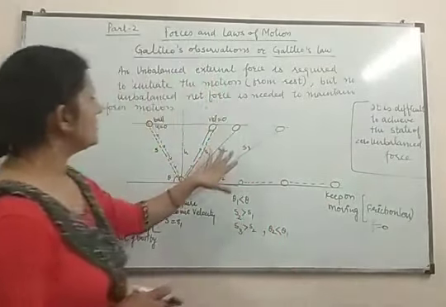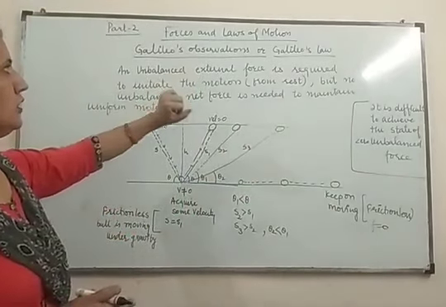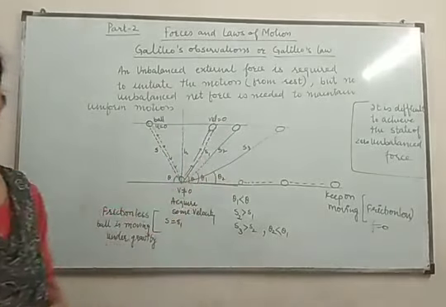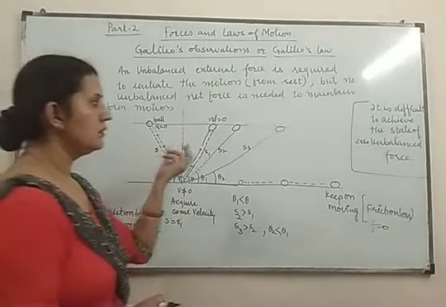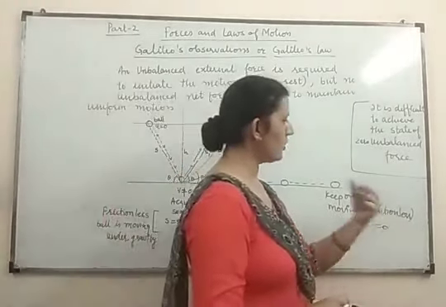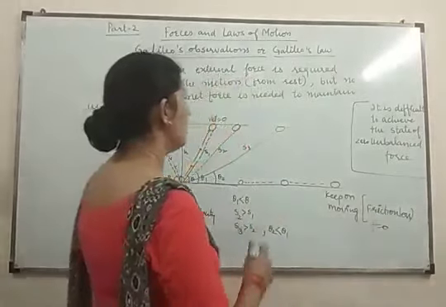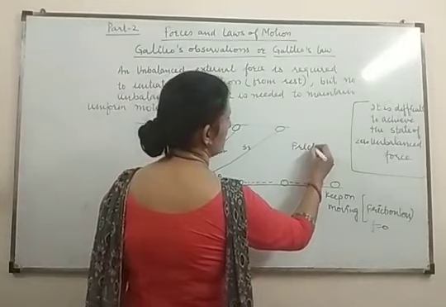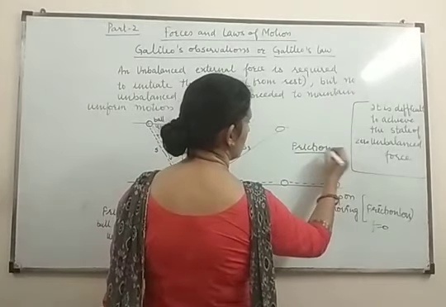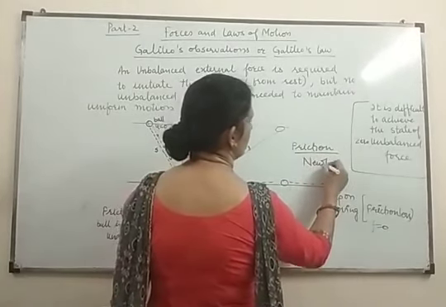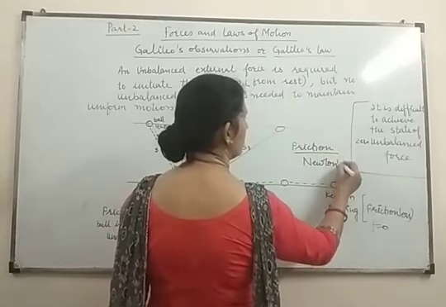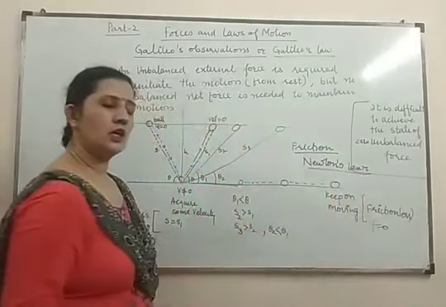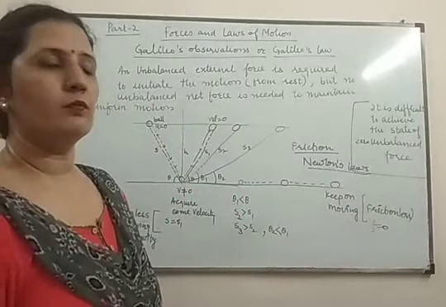So this was Galileo's observation, or Galileo's law. On the basis of these observations, and by considering the force of friction, Newton's laws were given, and Newton gave his first law of motion.